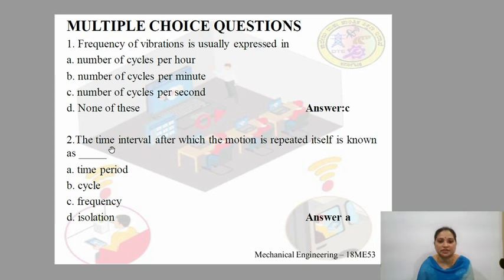The second question is: the time interval after which the motion repeats itself is known as. The options given are time period, cycle, frequency, isolation. The time interval after which the motion repeats itself is known as time period. So therefore, the right answer will be option A.